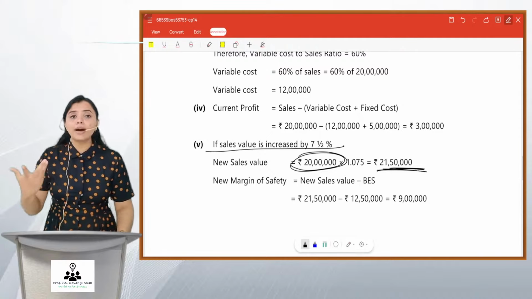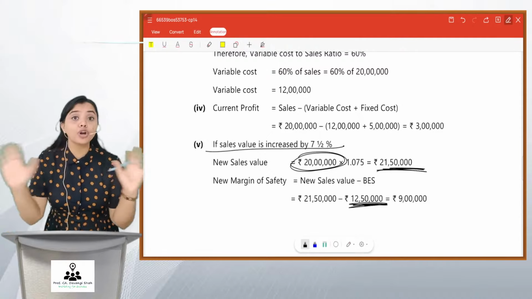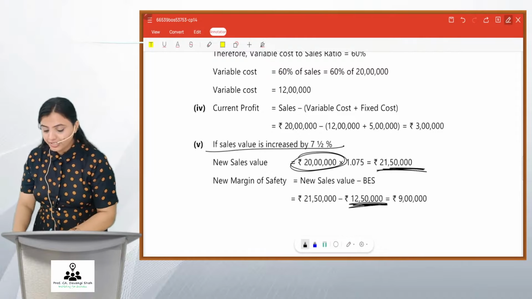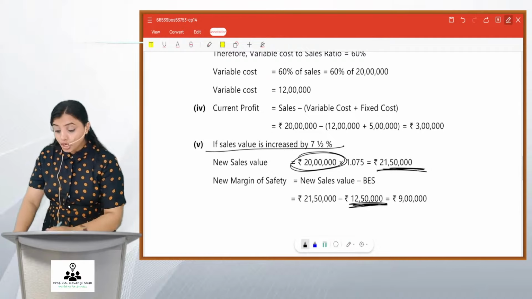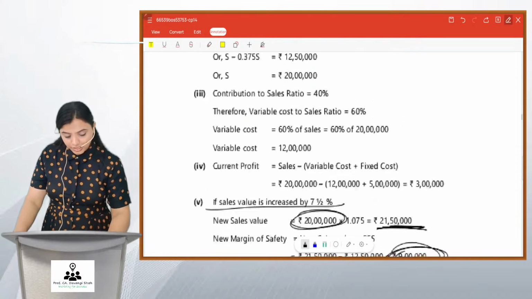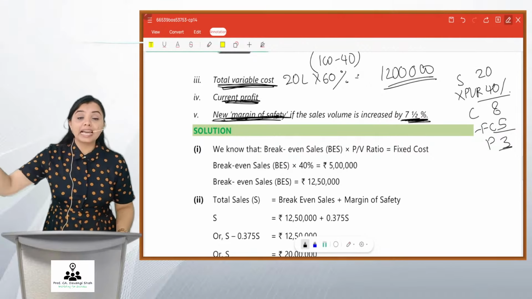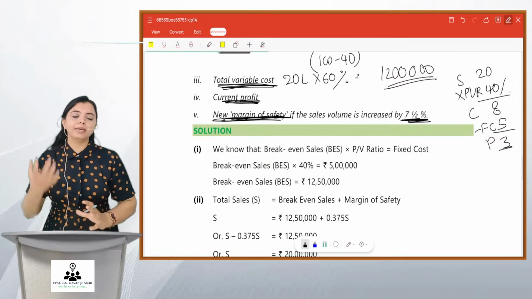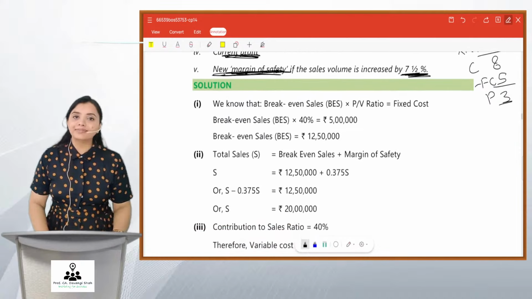So what will be the new margin of safety? Friends, my BEP is 12 lakh 50,000 and it is not going to change. So 21 lakh 50,000 minus 12 lakh 50,000, your BEP, your new margin of safety comes to 9 lakh. The question is the new margin of safety, and that will be 9 lakh rupees. Your revised sales minus BEP gives you the new margin of safety. Got it?